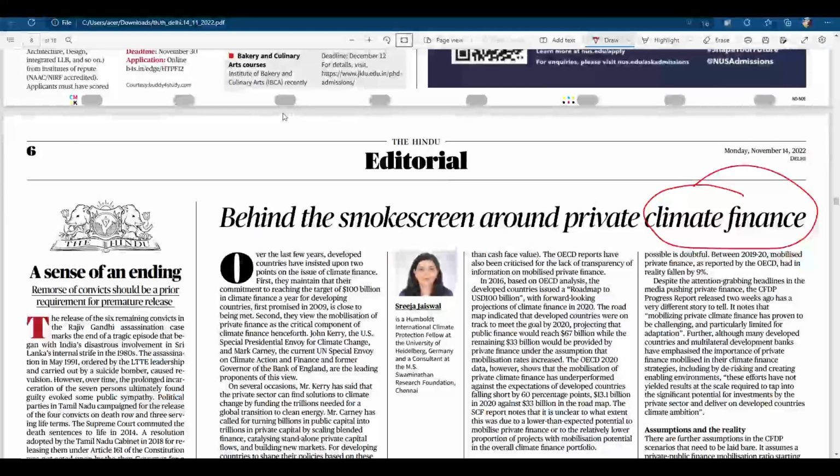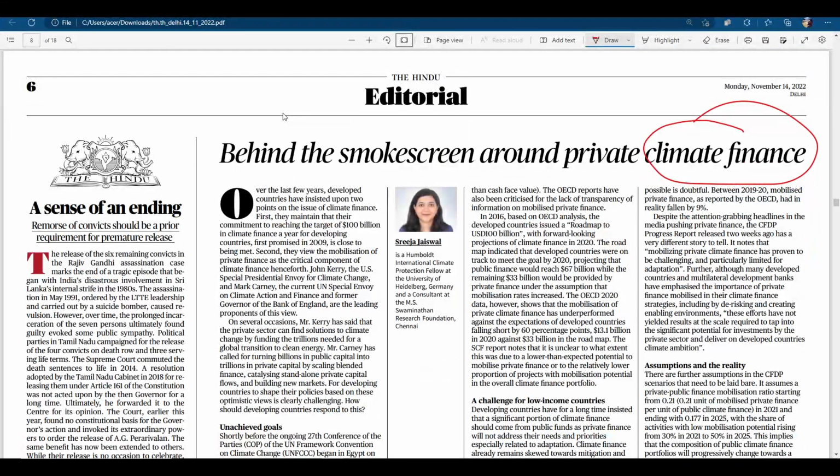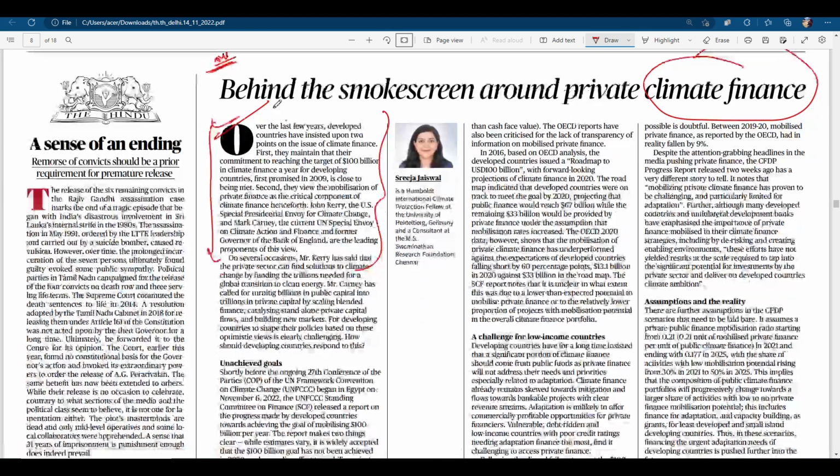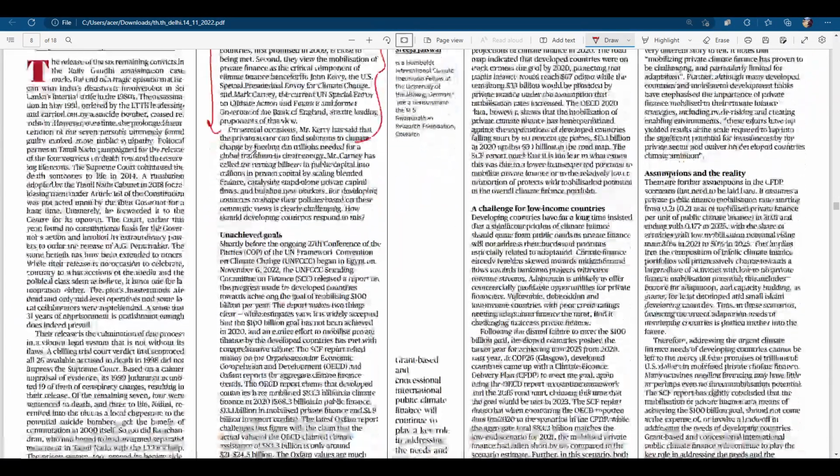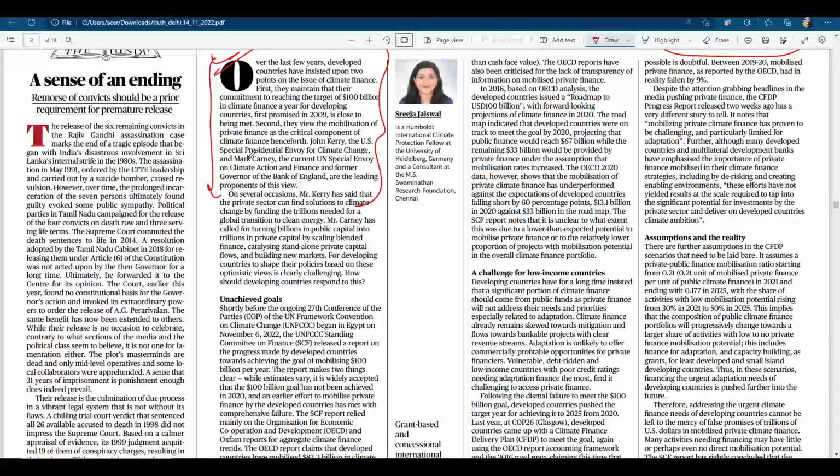So on the editorial page, you have to read this article, a very good article on climate finance, right? Here it is mentioned what is the present status of climate finance, and why climate finance is required in this present scenario. So you have to read this entire article and make a quick short note on this, right?